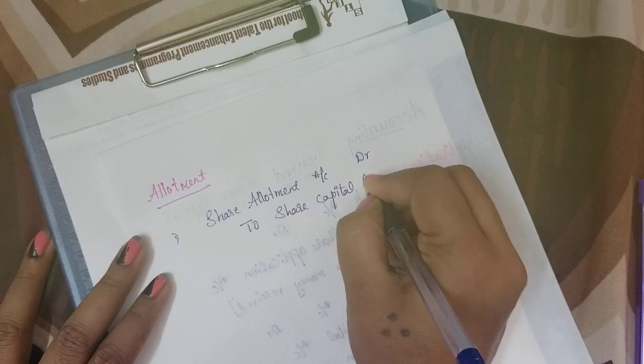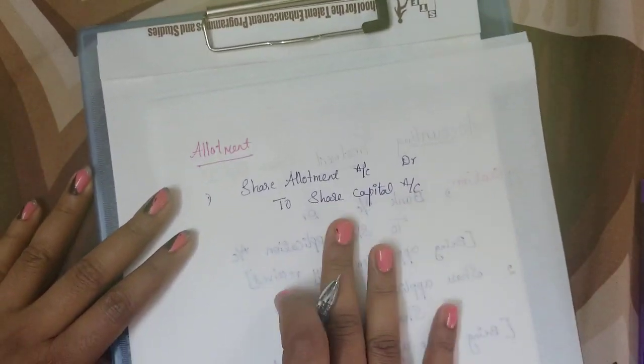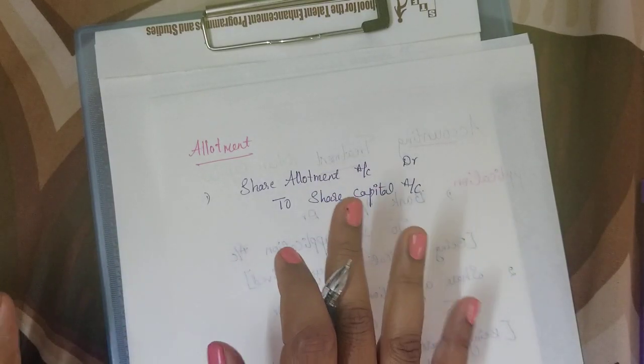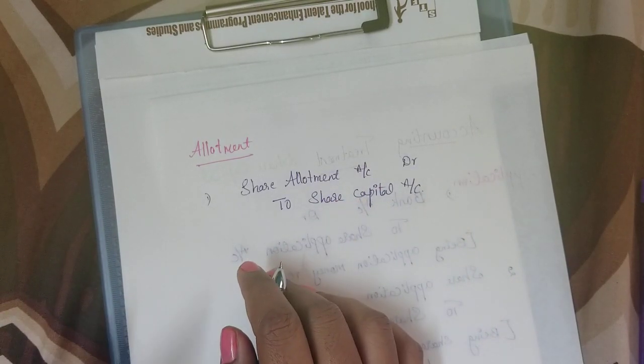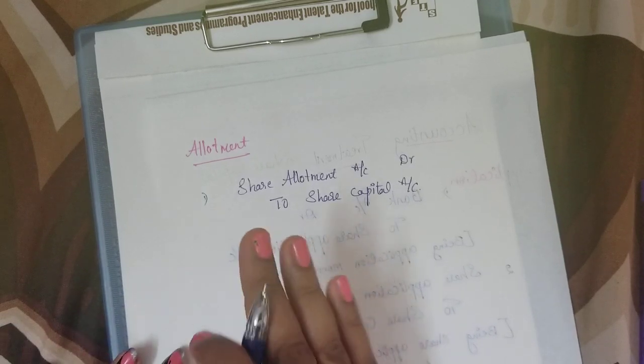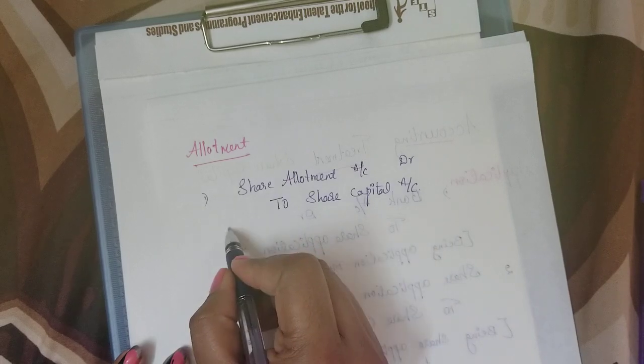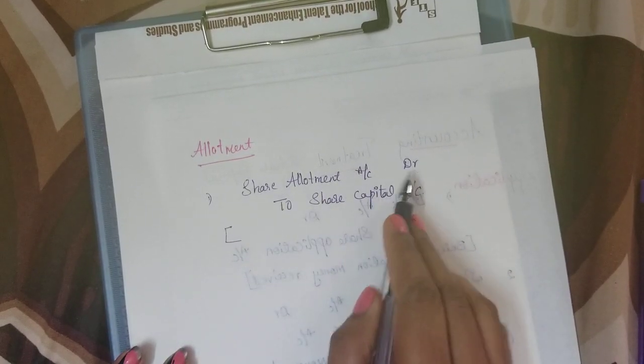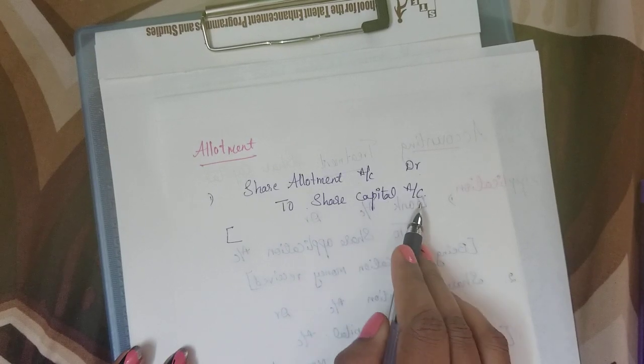Here, first itself, we will not receive the amount. We are not receiving the amount in the initial stage. Only in the application stage are we going to receive the amount initially. But in other stages we need to show the due. Share allotment account debtor to share capital account.